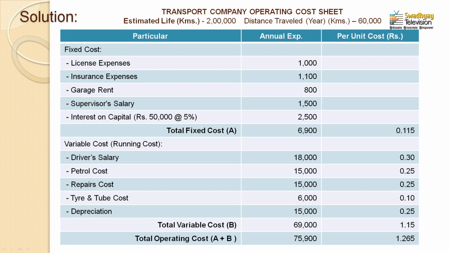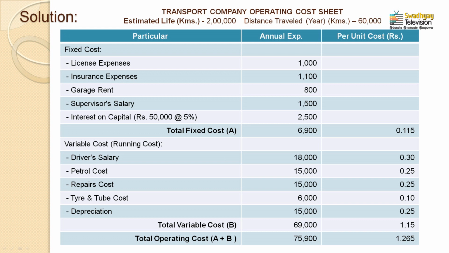Now, this is the way we calculated the variable cost, including hidden items which are not clearly given in the question. We found the fixed cost as well as the variable cost. Now, the total of the variable cost, only the B part, variable cost total, is 69,000 rupees.